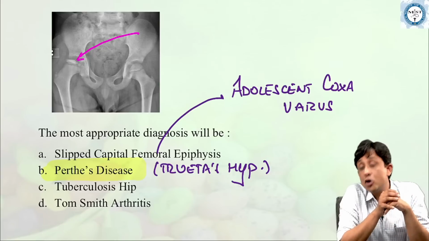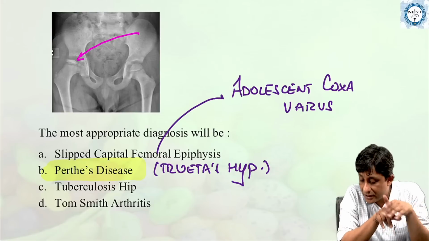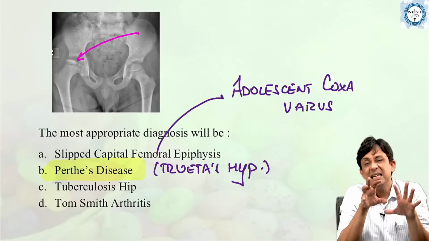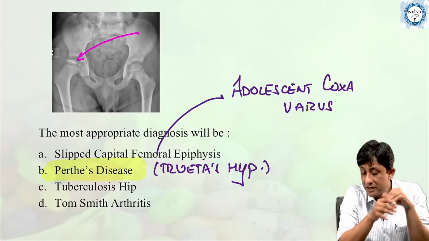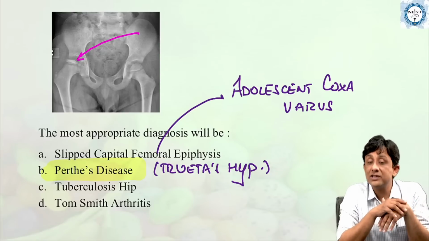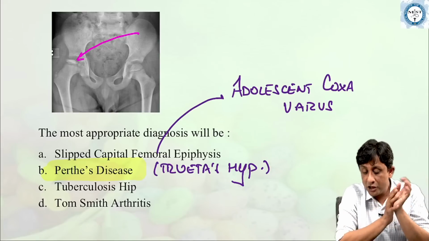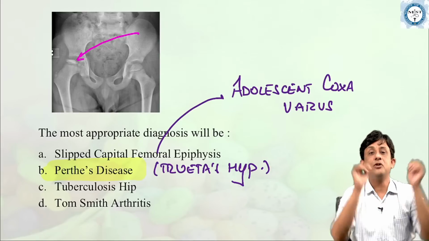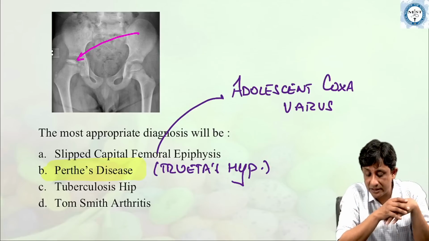Decreased blood supply not to the joint, Kapil, but decreased blood supply to the capital femoral epiphysis. It's very analogous to avascular necrosis, what you see in adults. So the decrease in blood supply is what causes the development of features. What is Perthes disease? Now, tuberculosis of the hip we will not go into detail because this is nowhere close. Tuberculosis of the hip I'll show you separately.